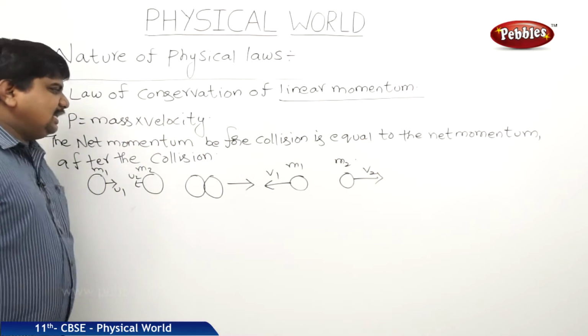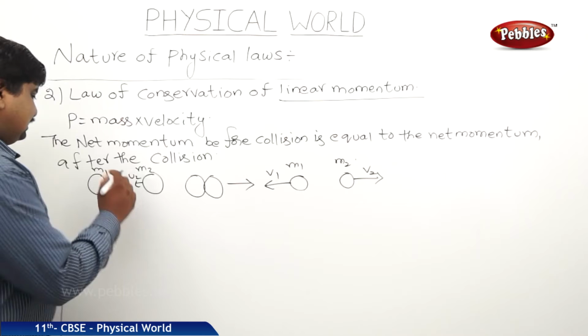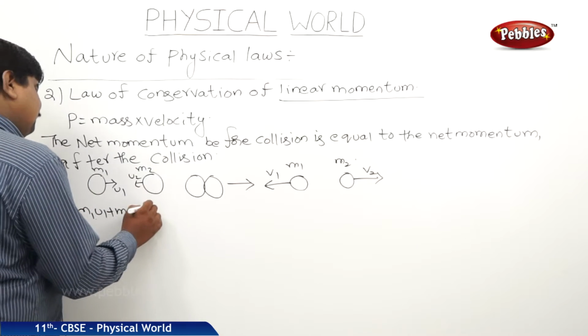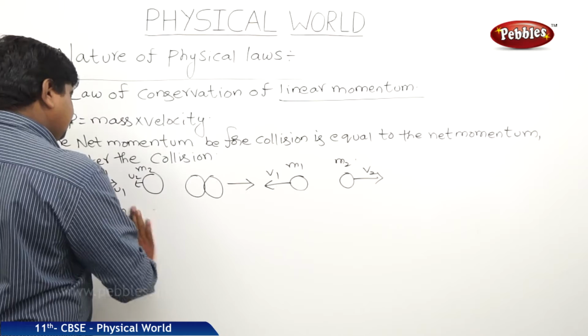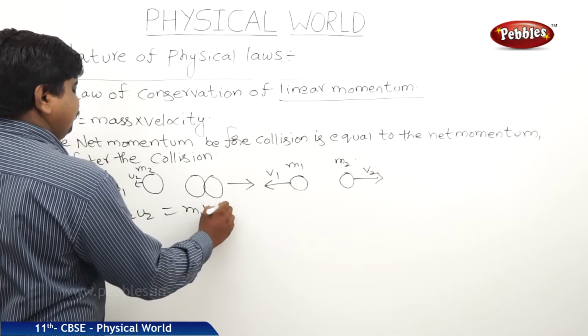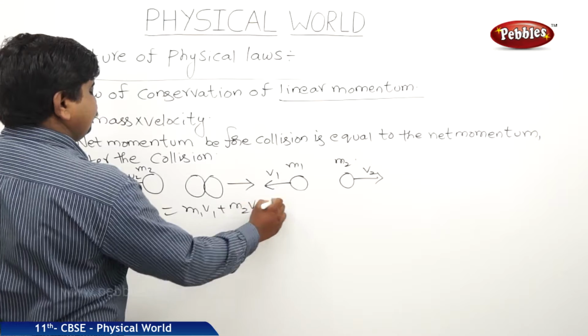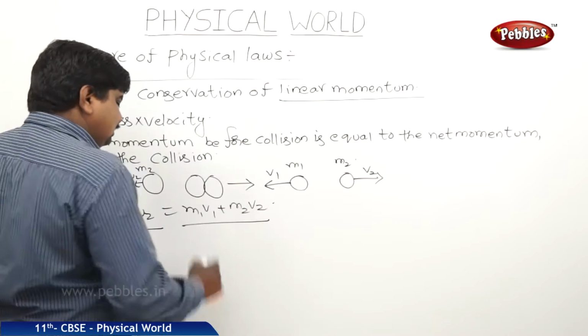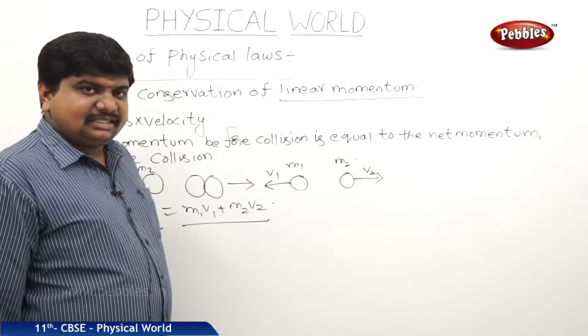So what we can understand is, net momentum before collision, m1 u1 plus m2 u2, is equal to m1 v1 plus m2 v2. Net momentum before collision with initial velocities is equal to net momentum after collision with final velocities.